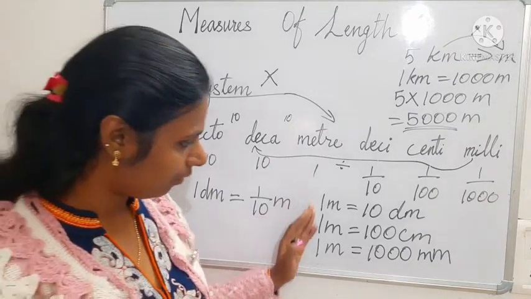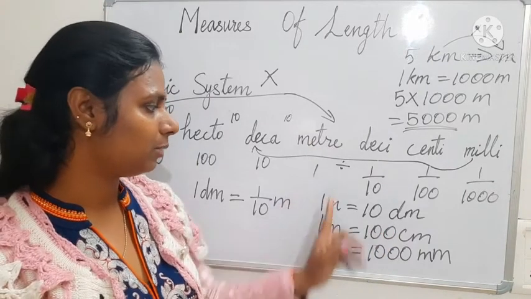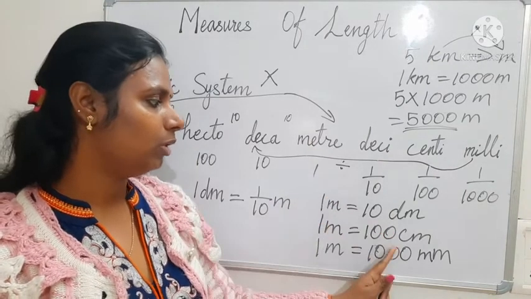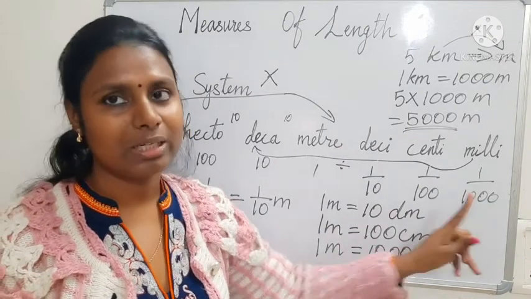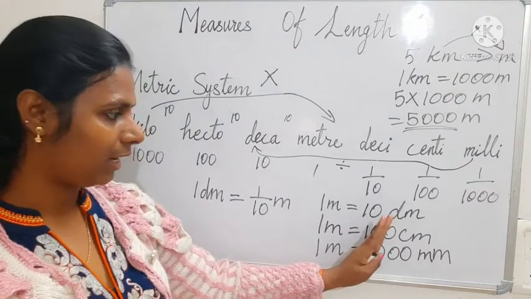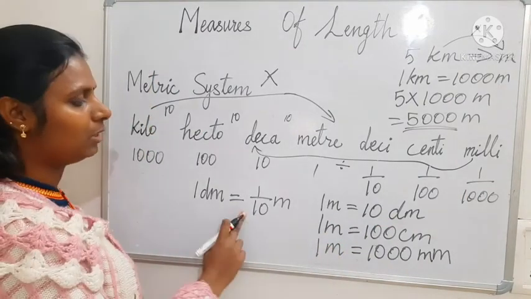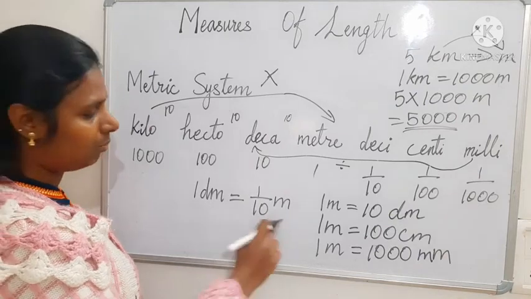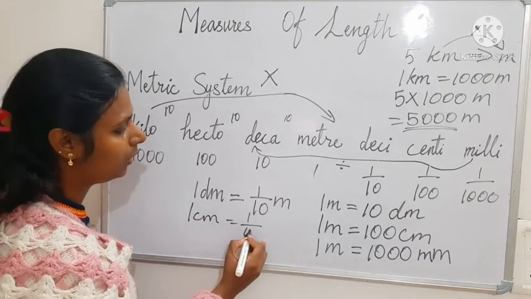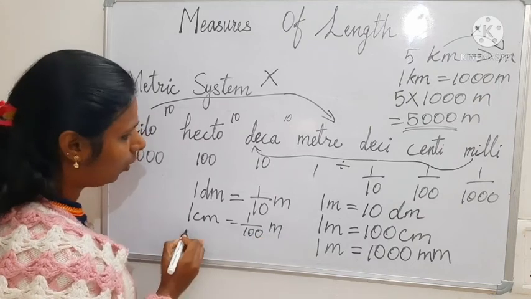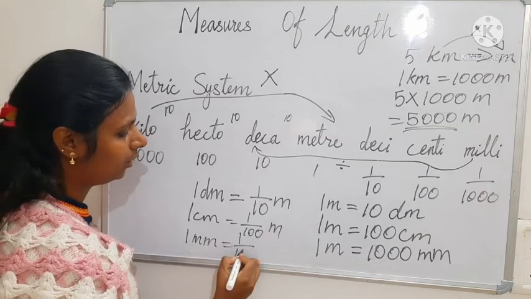Here I have written bigger units everywhere, so directly I have written 1 meter is equal to 10 decimeter, 1 meter is equal to 100 centimeter, 1 meter is equal to 1000 millimeter. Okay, if I have to write it just reversed, I have to write like this. 1 decimeter is equal to 1 by 10 meter. 1 centimeter is equal to 1 by 100 meter. 1 millimeter is equal to 1 by 1000 meter.